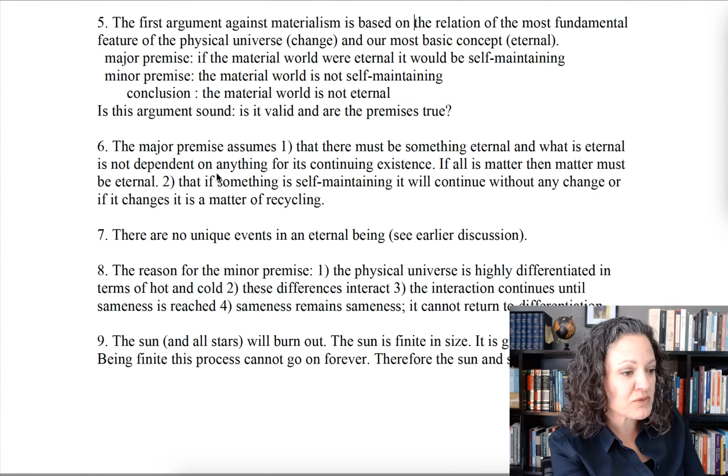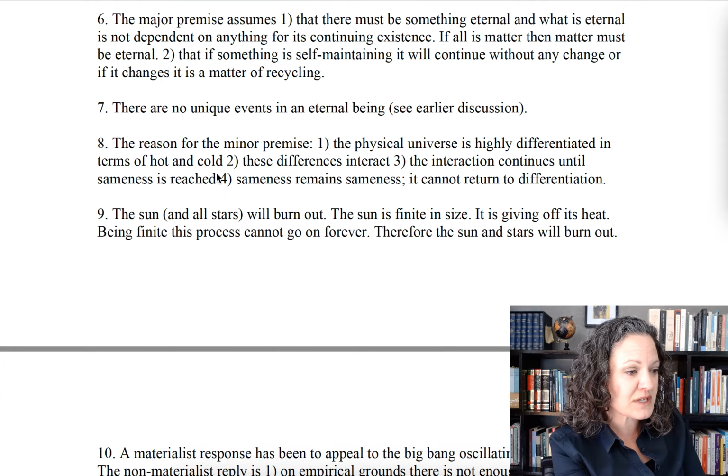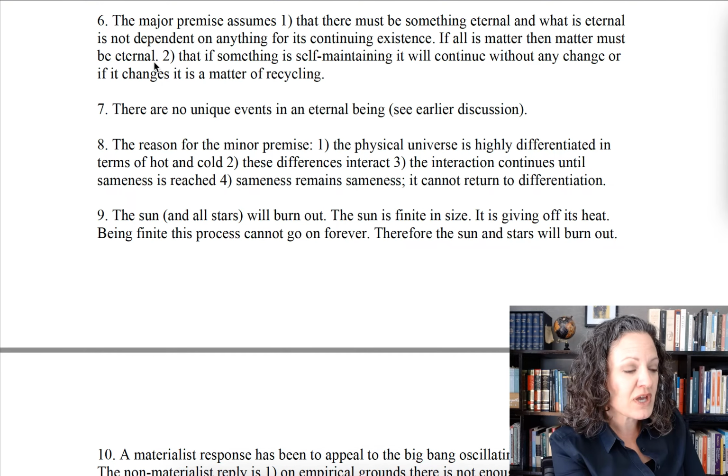Okay, so now let's move down the handout a little bit. Look at number 6. It's talking about the major premise and what it assumes. The major premise assumes that there must be something eternal, which is an argument we've previously gone over. What is eternal is not dependent on anything for its continuing existence. And if all is matter, then matter must be eternal.